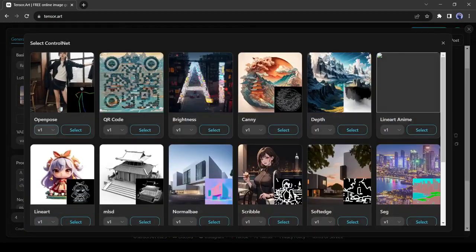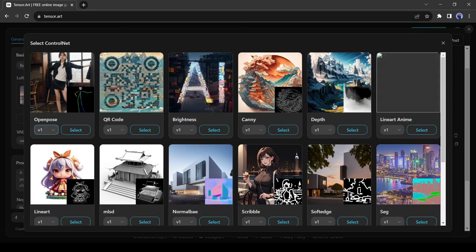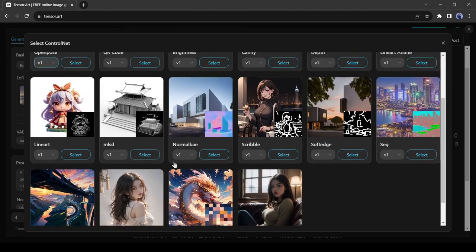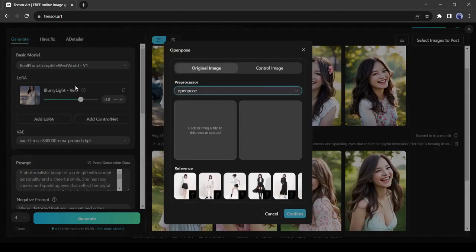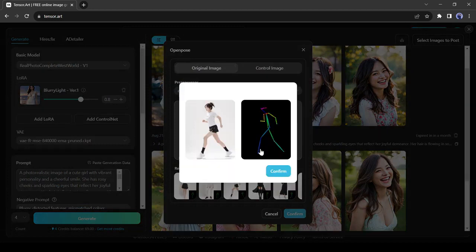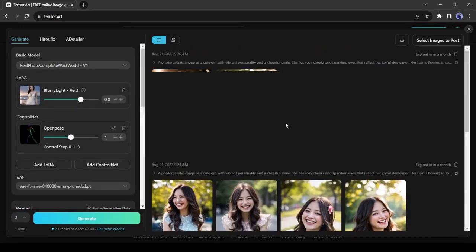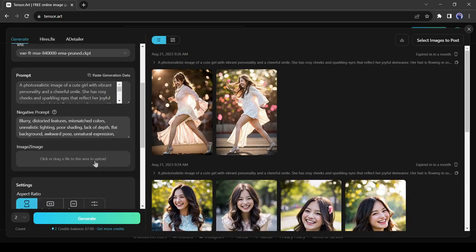The next tool is ControlNet. This tool represents a special variant of image-to-image prompting. It's designed for selecting the exact pose, composition, outline, brightness, and many more. Explore your creativity here. Suppose I want to create an image in a static pose. Click on Open Pose and then select a model from here. You can enter an image or drawing as a reference also. Let's generate with this pose. Wow, it's really awesome, isn't it? Let me know in the comments section.